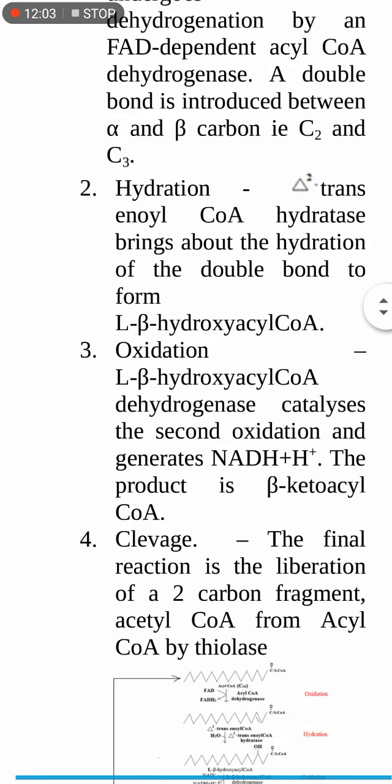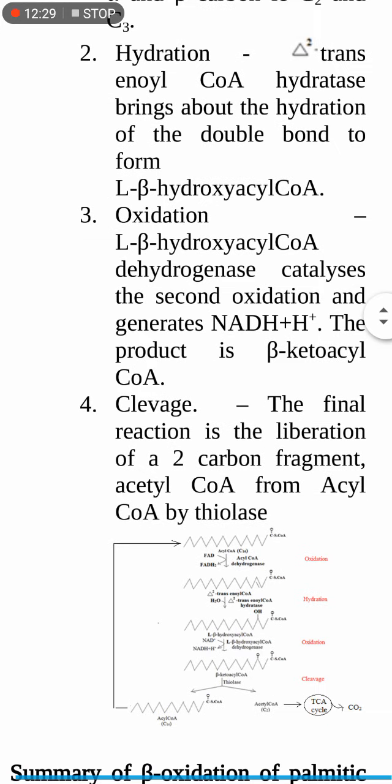Next, again oxidation. Oxidation takes place of L-beta hydroxyacyl CoA, that means the hydroxyl group gets oxidized to a keto group, and so there is a formation of beta ketoacyl CoA.